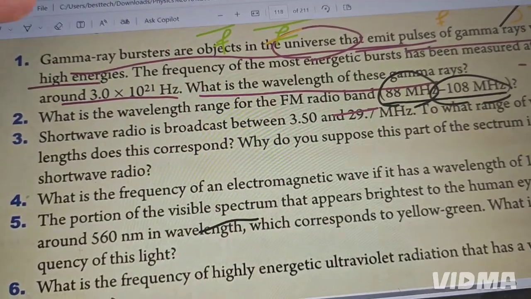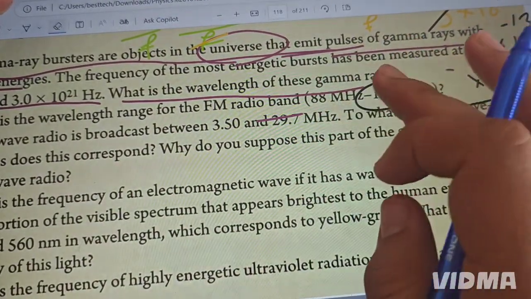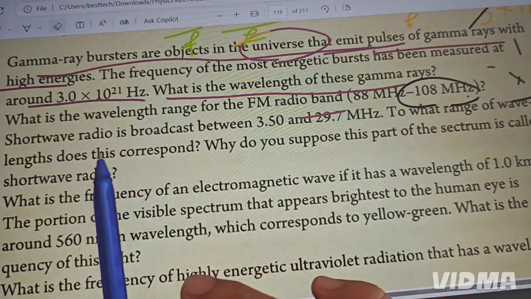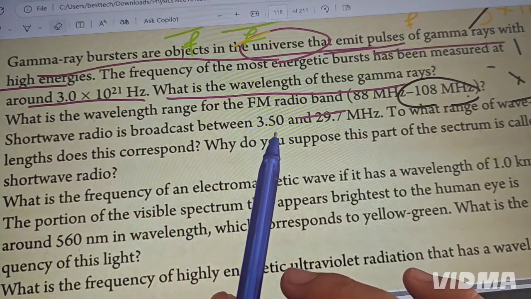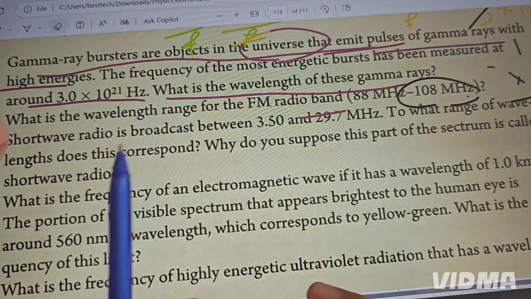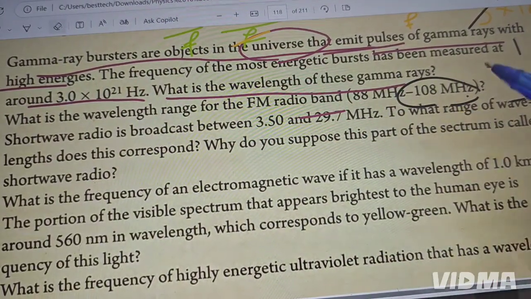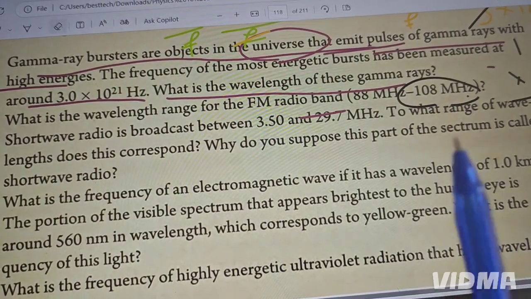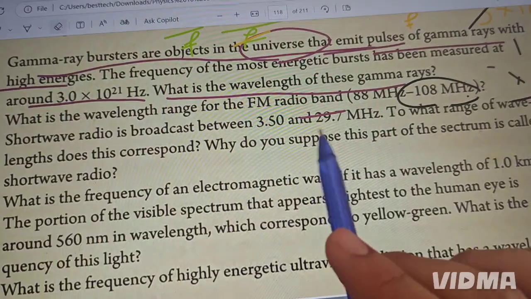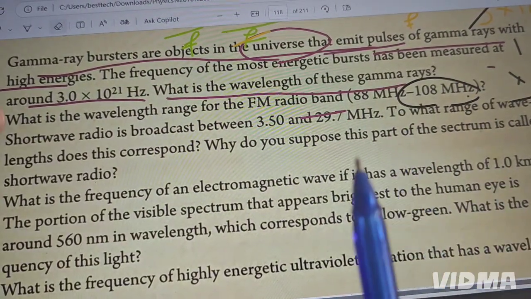Question 3, same thing. Students, if you can read in here with me: a shortwave radio is broadcast between 3.50 to 29.7 megahertz. Again, what range of wavelength? Same thing. Convert both of them to hertz, then use the rule for each one. Since here we have two frequencies, you have to find two wavelengths.